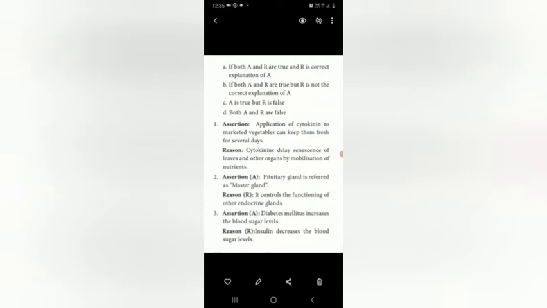When you are putting insulin injection, it decreases the blood sugar level. But R is not the correct explanation of A. So the answer for the third question is B. If both A and R are true, but R is not the correct explanation of A.